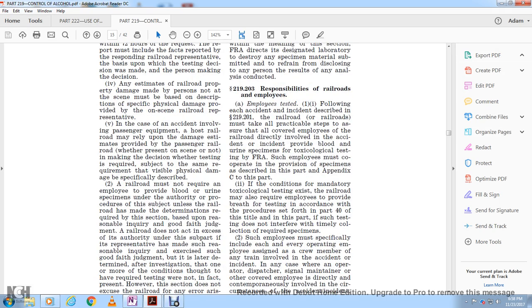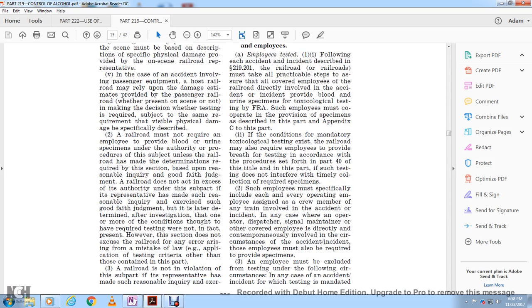A railroad must not require an employee to provide a blood or urine specimen under the authority of this subpart if the railroad has made a determination required by this section based upon a reasonable inquiry and good faith judgment. The railroad does not act in excess of its authority under this subpart if the representative has made the reasonable inquiry and exercised good faith judgment, but it is later determined by investigation that one or more of the conditions thought to have required testing were not in fact present.